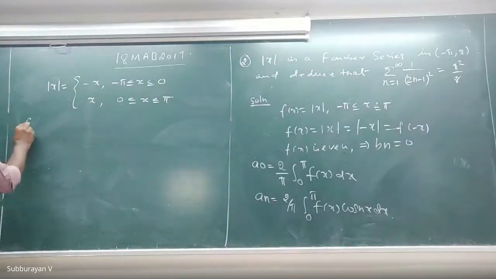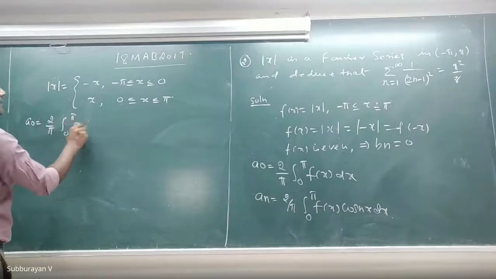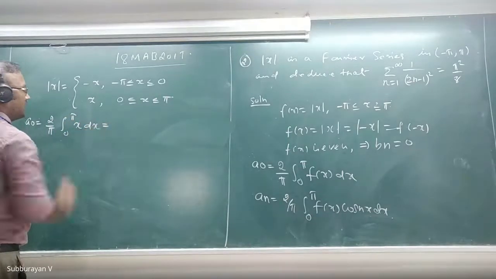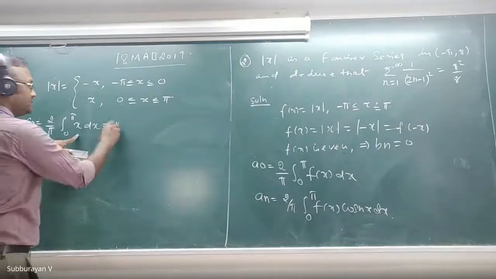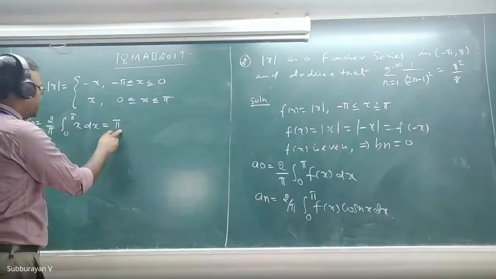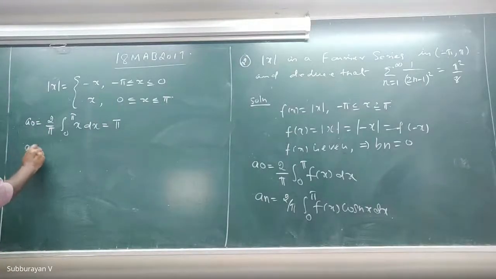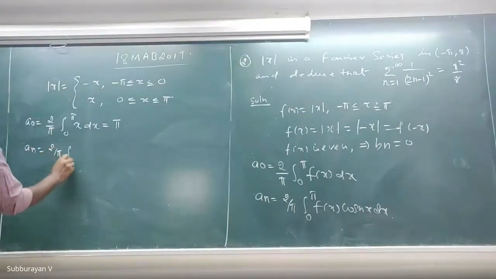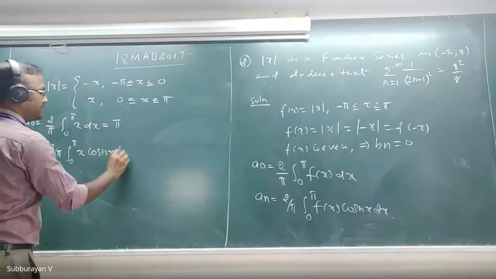Therefore, a naught equals 2 by pi integral 0 to pi x dx. Tell me, what is the value of a naught? Fine. Now an is 2 by pi integral 0 to pi x cos nx dx.